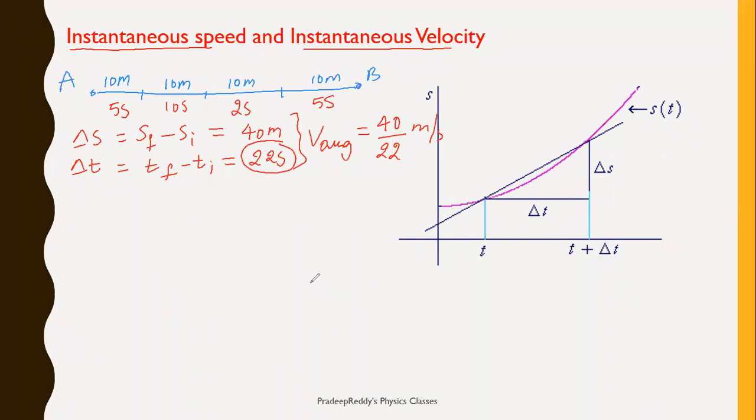I want to find out velocity at particular instant of time, like finding velocity or speed at 10th second. I am not telling it is 10 second, it is 10th second. 10th means only one particular 10th second. It is not from 0 to 10. It is only in 10th second. I want to find out speed at particular time, which is 10th second.